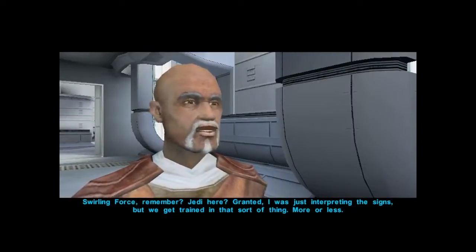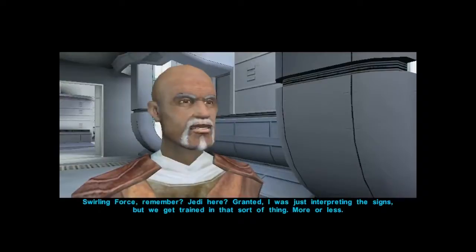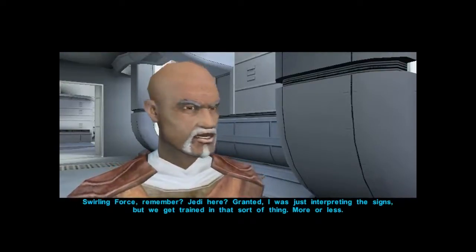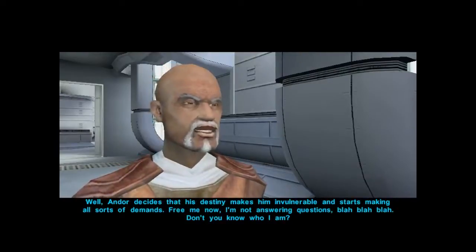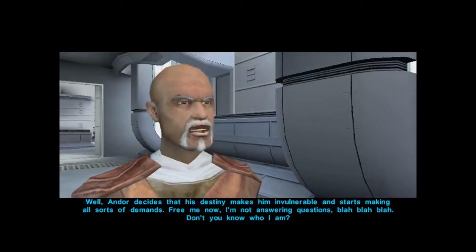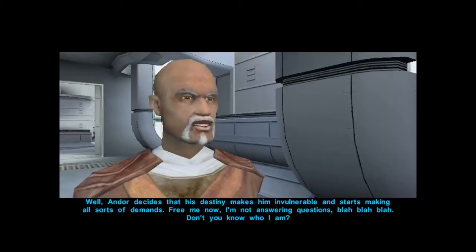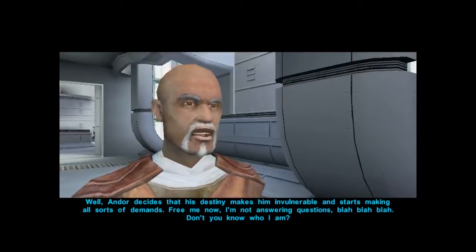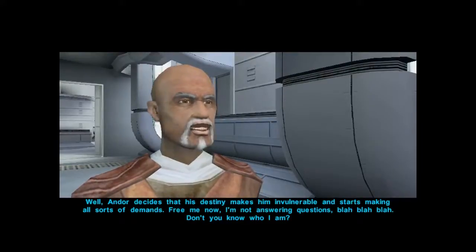Swirling force, remember? Jedi here. Granted, I was just interpreting the signs, but we get trained in that sort of thing, more or less. Well, Andor decides that his destiny makes him invulnerable and starts making all sorts of demands. Free me now. I'm not answering questions. Blah, blah, blah. Don't you know who I am?